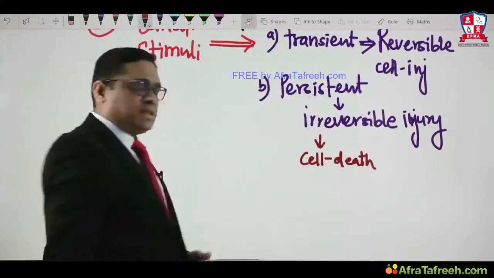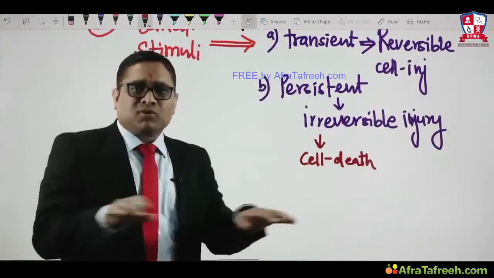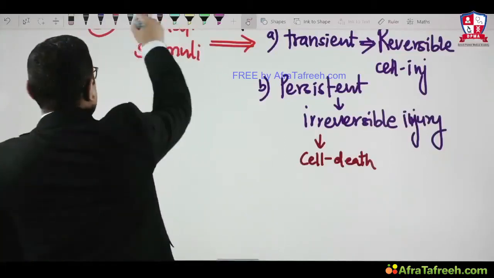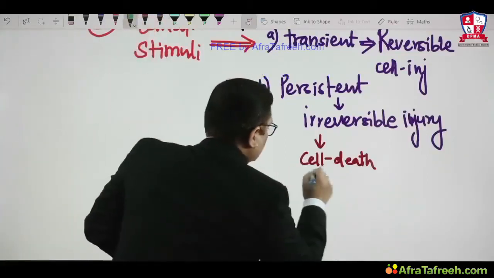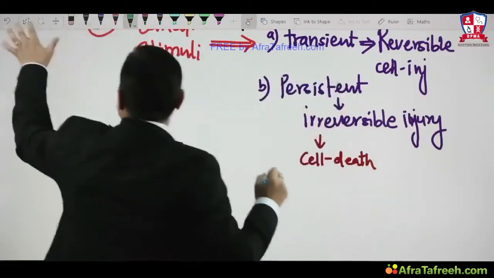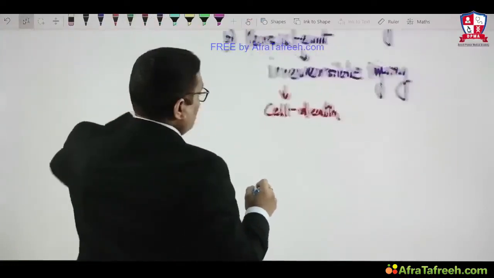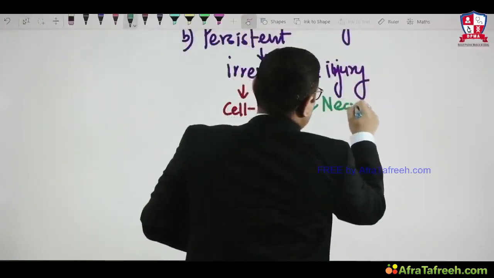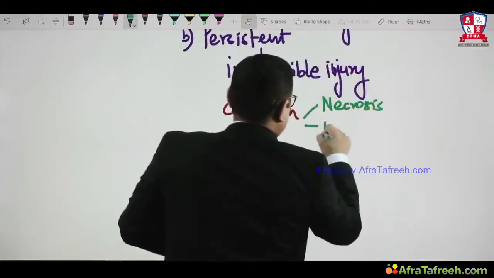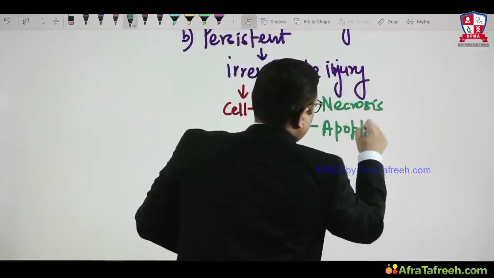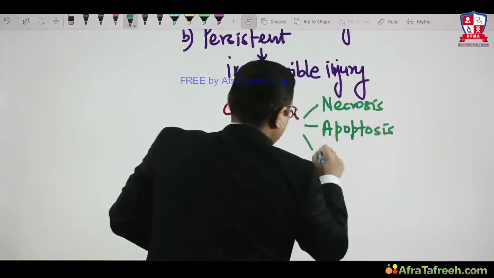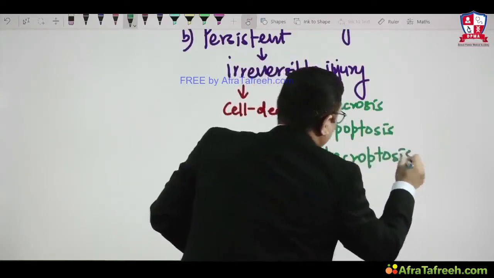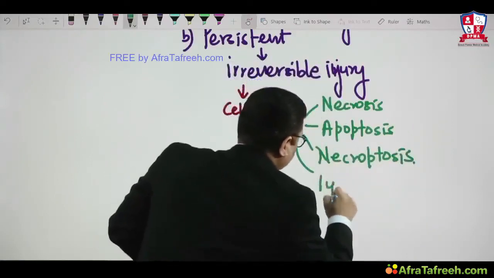And after cell death, there are morphological changes. What are those morphological changes? We have to understand them. After cell death, there will be morphological changes, and these morphological changes are necrosis, apoptosis, necroptosis and pyroptosis.